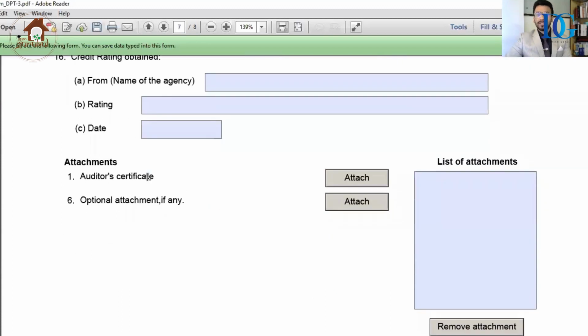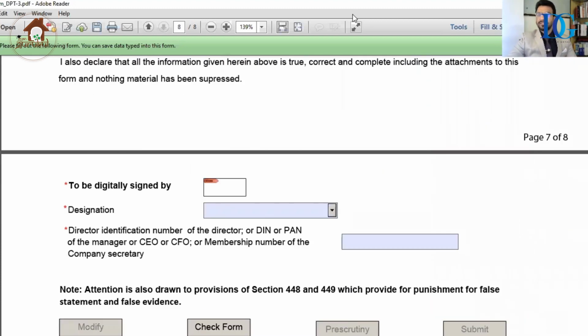After that, auditor certificate. As per Rule 16, auditor certificate is mandatory in case you are selecting radio button number 2 or 4, that is return of deposit and particulars. So in this case, we have accepted loan from shareholder and we are selecting radio button number 2 or 4. That's why a certificate from the auditor is mandatory to attach in this form. So these are the provisions for filing of this form. This is the process of filing of this form.